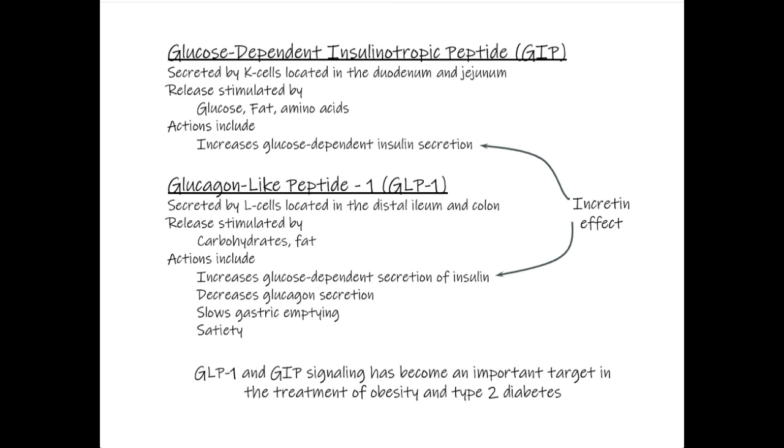GLP-1 and GIP signaling has become an important target in the treatment of obesity and type 2 diabetes. The medications now that are being incorporated in the treatment of these diseases are GLP-1 and GIP agonists.